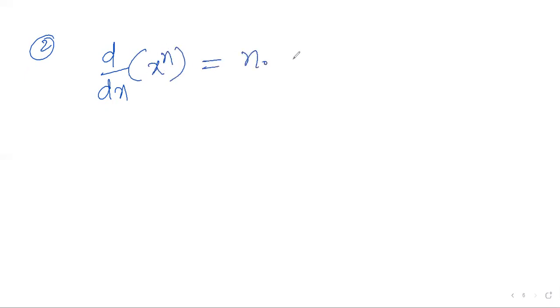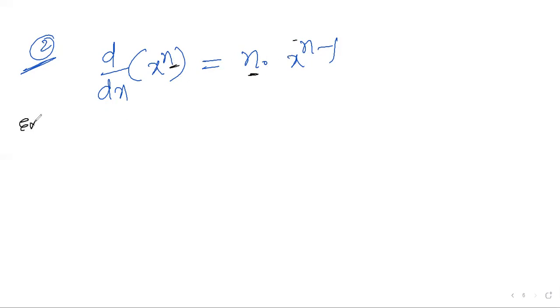Next, second formula, d by dx of x power n. The answer is n into x power n minus 1. This is the second formula, d by dx of x power n equals n into x power n minus 1. This is n, this is n, this is n.